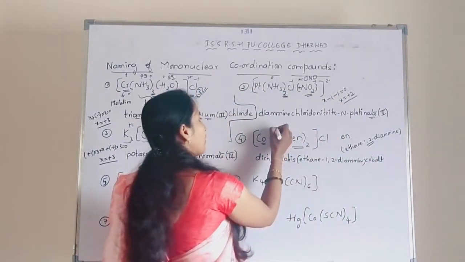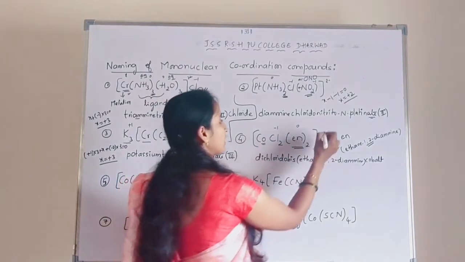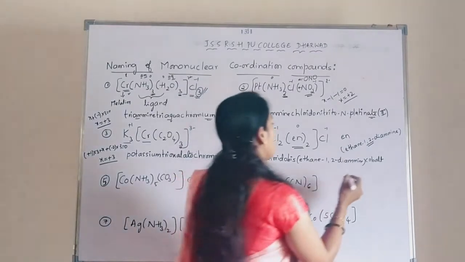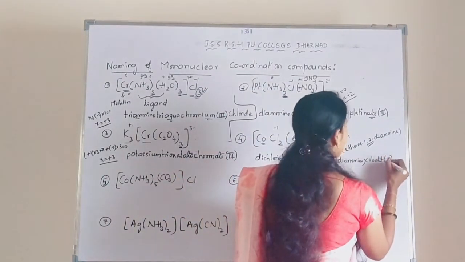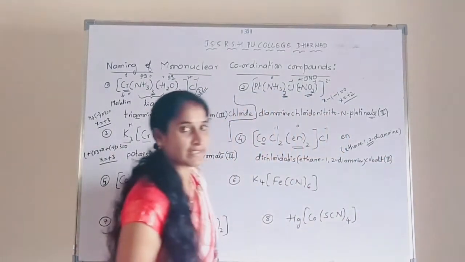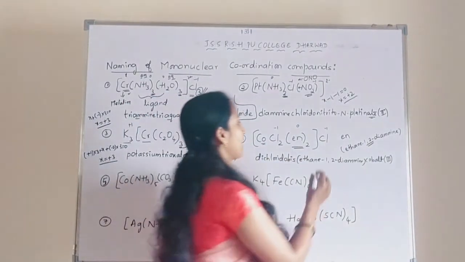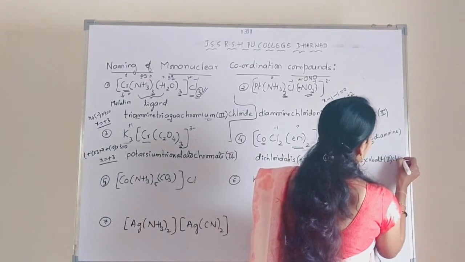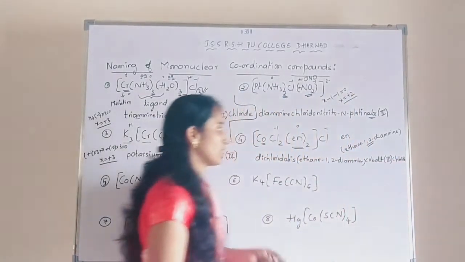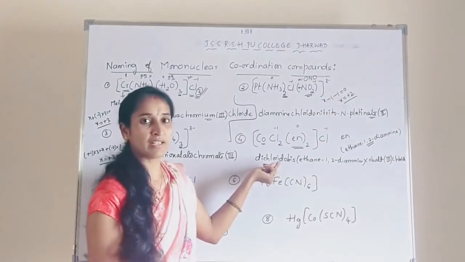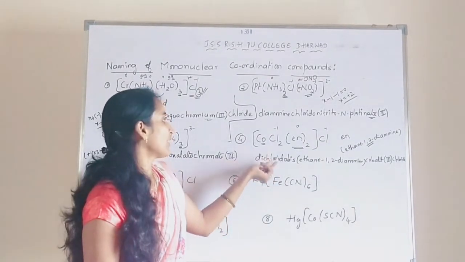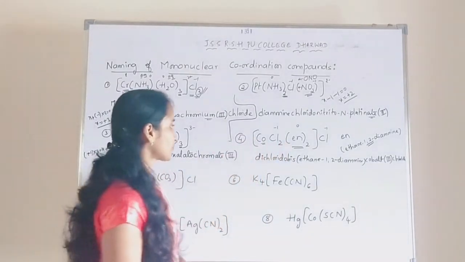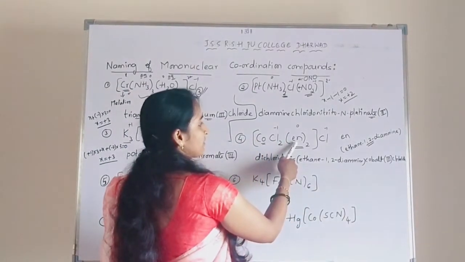So it is -1 oxidation state. It is a 0 oxidation state. This is also -1 oxidation state. So that is equated to 0. That indicates it is having a +3 oxidation state for cobalt. Okay. And outside the coordination sphere, that is nothing but chloride. Understood? So this is the way of writing the name of a coordination compound when the didentate ligand is present in the compound. Okay.